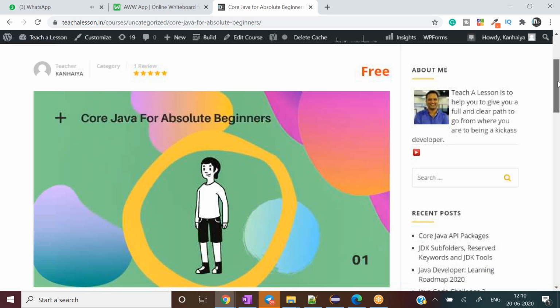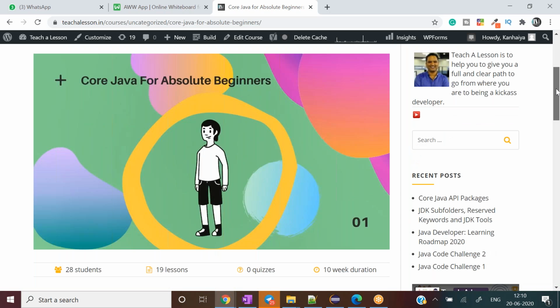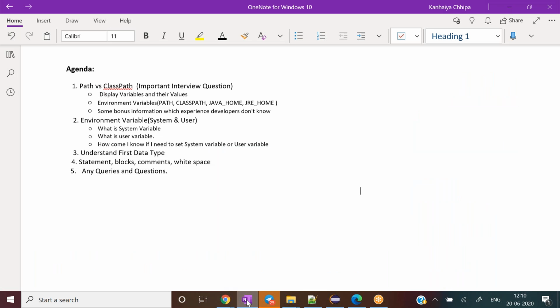Now coming to today's agenda item, which we initially planned, I'll start with that straight away. So first thing first, we'll start with the path and classpath related concept. Again, a very frequently asked question in an interview, and one must know about this. So let's discuss this particular thing. What is path and classpath? So let me go to the command prompt and show you a few things before I.